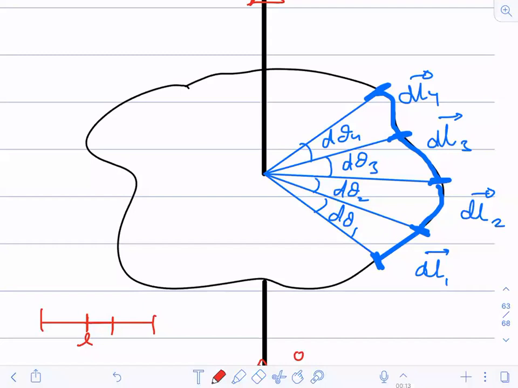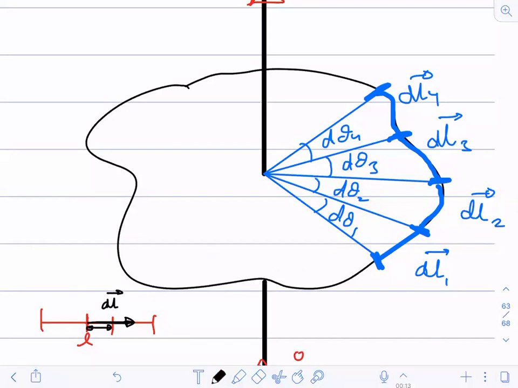You will say that this is the direction of the dl vector. The length dl is the magnitude, and the direction is shown by the arrow. So you are going along the wire.